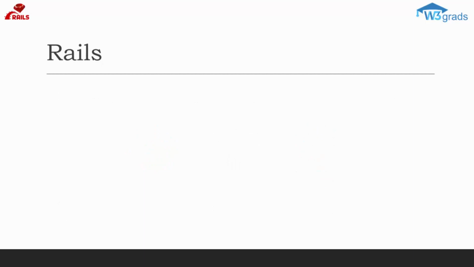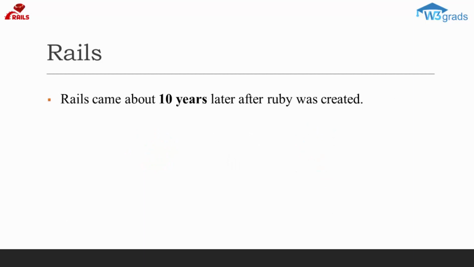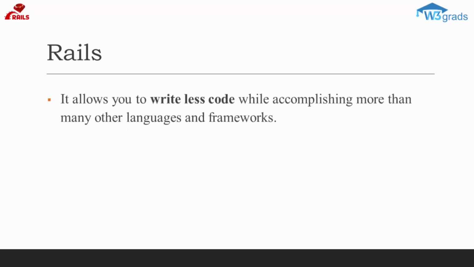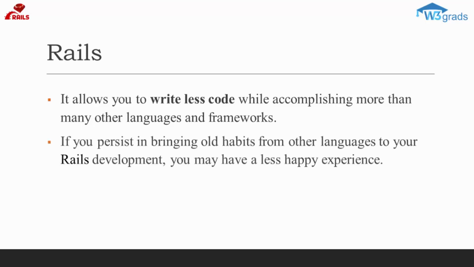Let's now talk about Rails. Rails came about 10 years later after Ruby was created. Rails is a web application development framework written in the Ruby programming language. It is designed to make programming web applications easier by making assumptions about what every developer needs to get started. It allows you to write less code while accomplishing more than many other languages and frameworks. Experienced Rails developers also report that it makes web application development more fun. If you persist in bringing old habits from other languages to your Rails development and trying to use patterns you learned elsewhere, you may have a less happy experience.